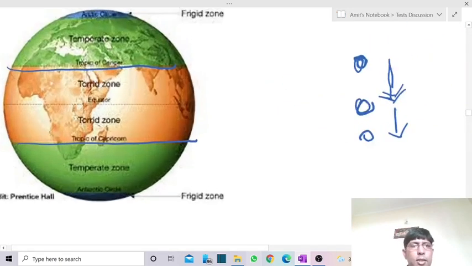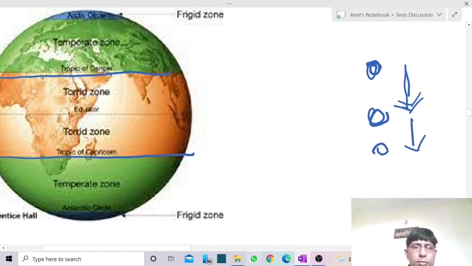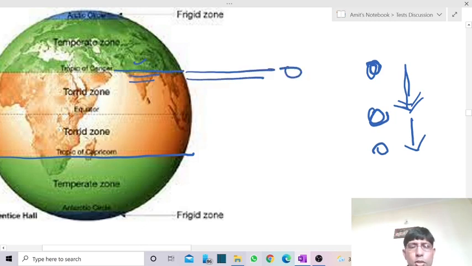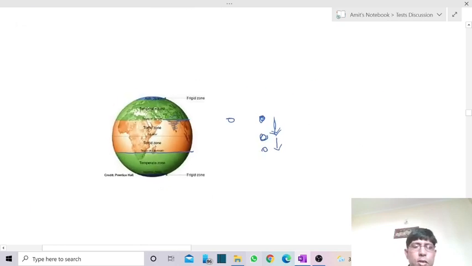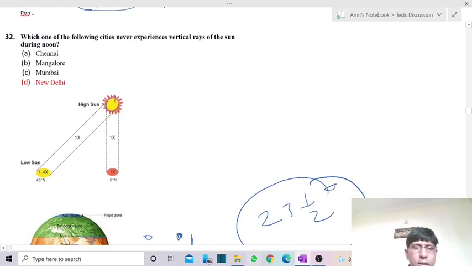Now see the case over here. In case of India, this is the Tropic of Cancer, and over here we have India. So almost half of the region of India forms a part of the subtropical or temperate area. Up till here we can witness the vertical rays of the sun. So up to this part we can witness the vertical rays of the sun.